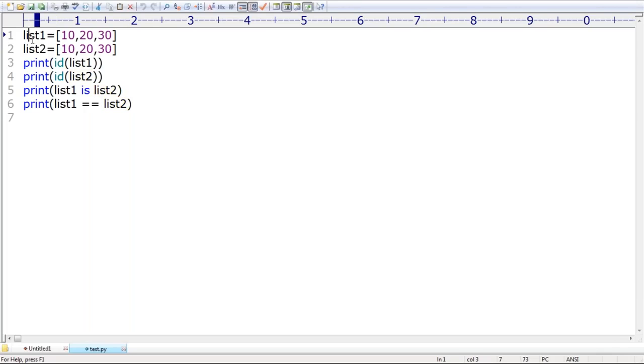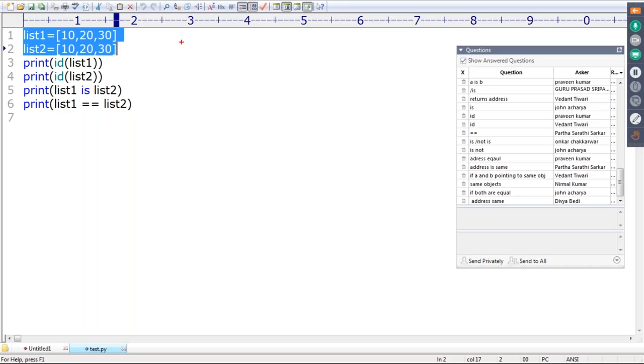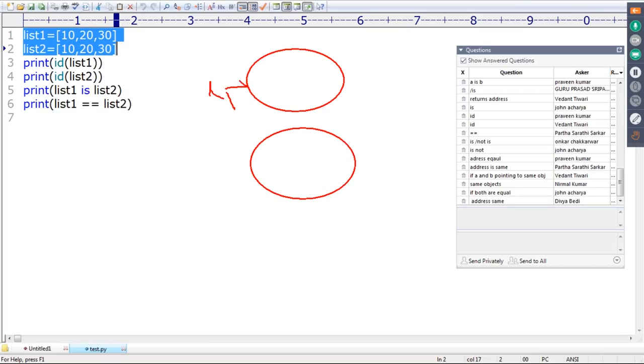Both are different list objects. Even though the content is the same, the list objects are different. This is the first list object which contains 10, 20, 30, and this one is the second list object.